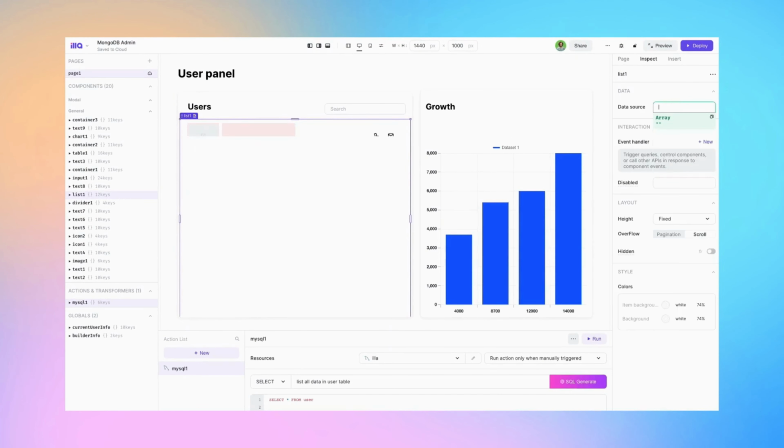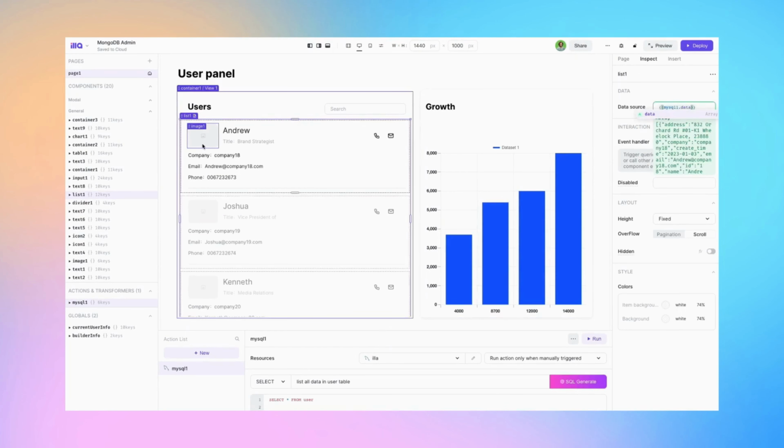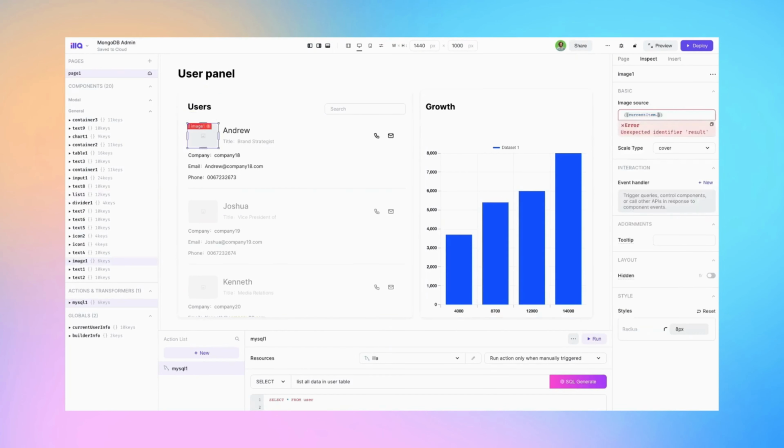With just a few clicks, you can connect your data sources with the UI components. In this case, you can use different UI components, such as tables, charts, and more to display your data.